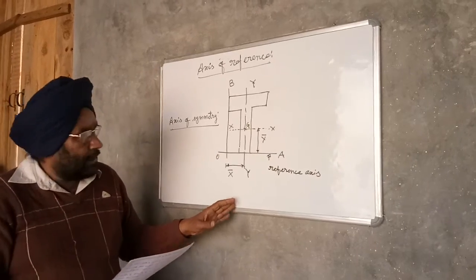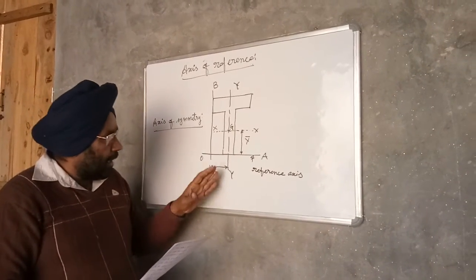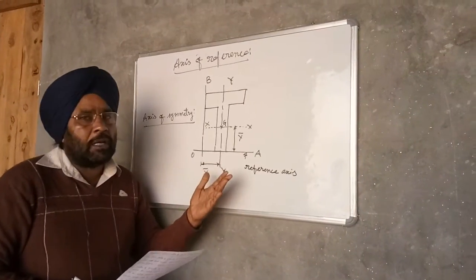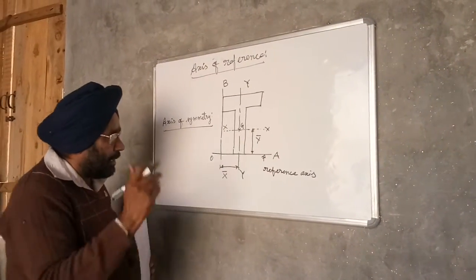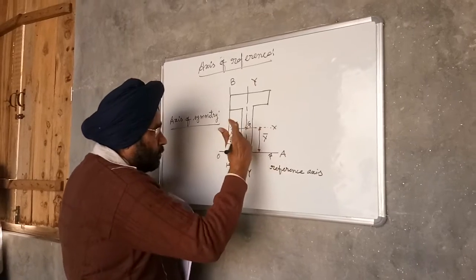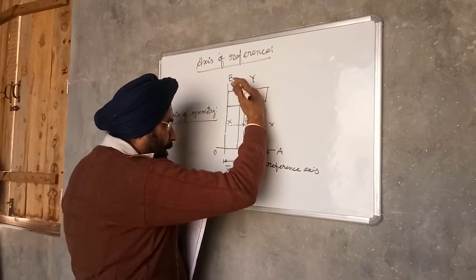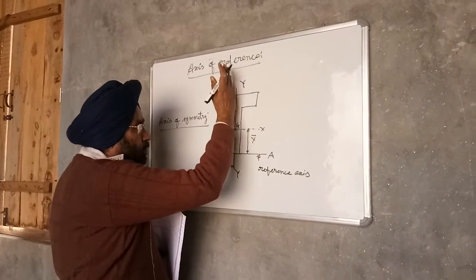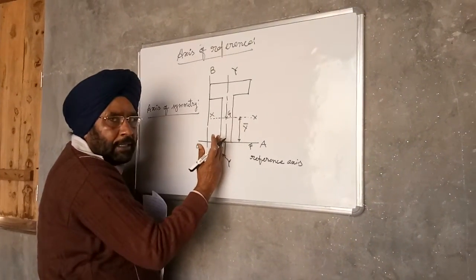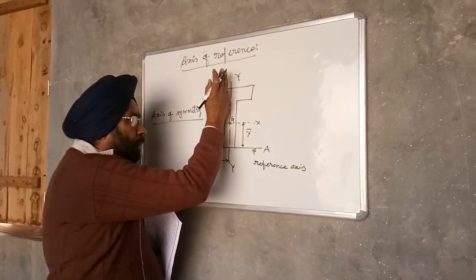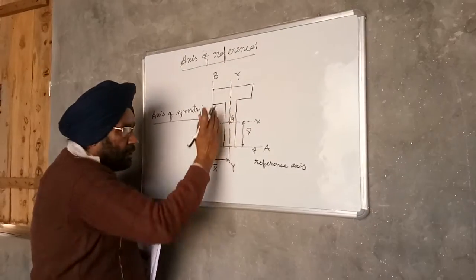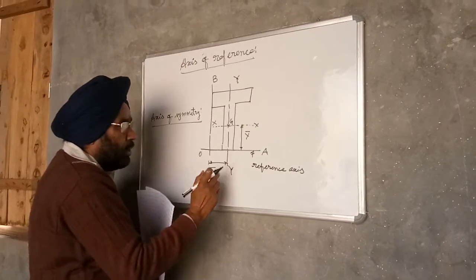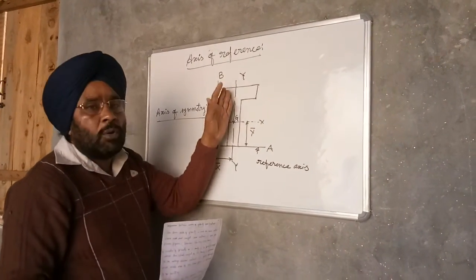In the figure, the T section is symmetrical about the y axis, but it is not symmetrical about the x axis as shown in the figure. This is the x axis. The upper part has a different shape, and the lower part has a different shape. Suppose the y axis is an imaginary cutting plane. The two parts of the T section cut by this y axis are identical in shape and size. So it means the section is symmetrical about the y axis.